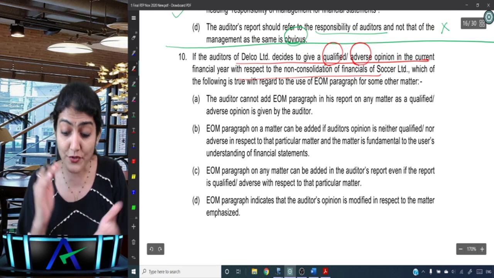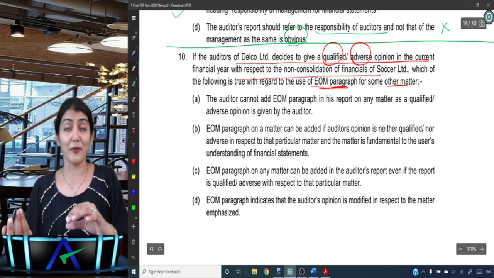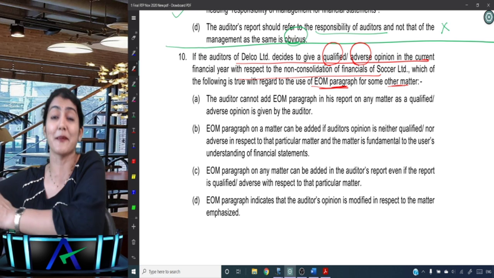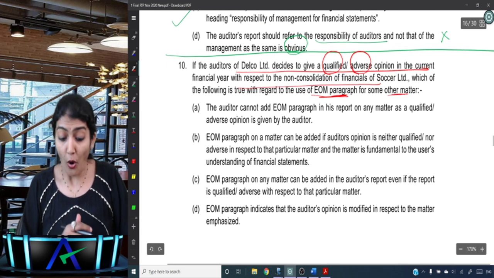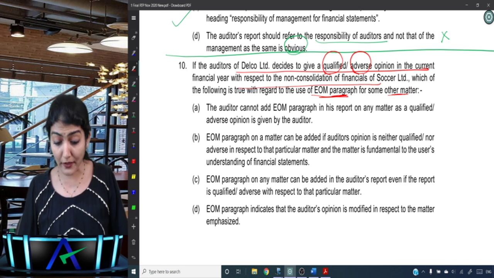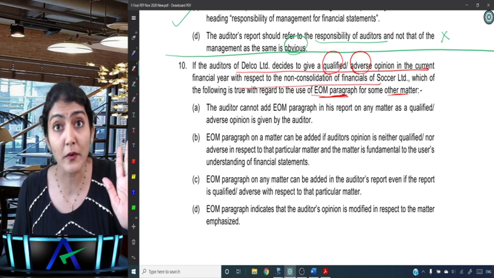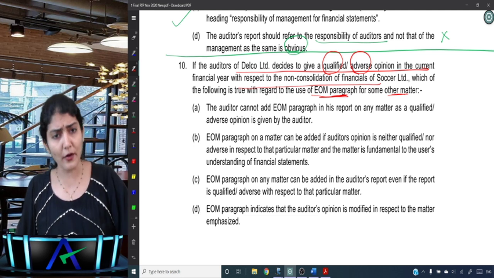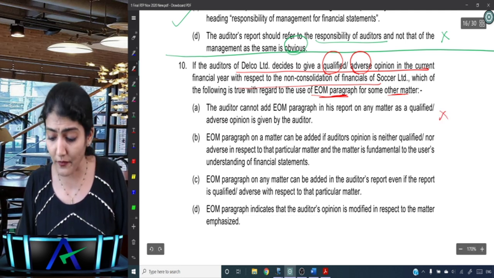Okay, which of the following is true with regard to the use of emphasis of matter paragraph for some other matter? So complicated, emphasis of matter paragraph for some other matter. So this is not the other matter. This is other matter relating to emphasis of matter. Okay, let's see the options. Auditor cannot add emphasis of matter paragraph in his report on any matter as the qualified or adverse opinion is given by the auditor. He says, once qualified or adverse is given, then you cannot add emphasis. It's not like that. In my report, there can be key audit matter, emphasis of matter, other matter, plus there could be a modification to the opinion. So this is not right.